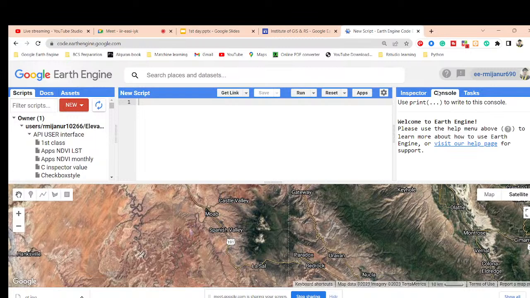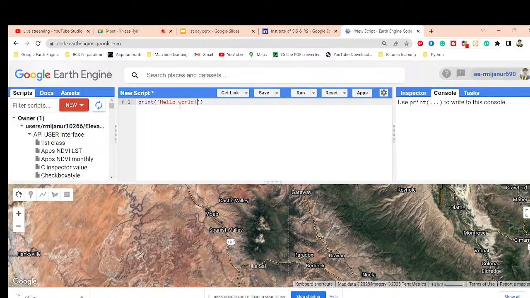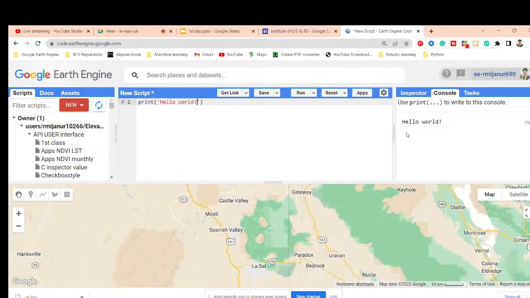Okay, then the console tab. The console tab is mainly for printing your output. Suppose I simply print, and I will discuss the print function later. At this time I simply give an example: suppose hello world. Click run, and I can get the output in the console tab. When you want to print anything, suppose I want to print a chart or an animation, or anything, we can get it in the console tab. Any type of printing we can get in the console tab.